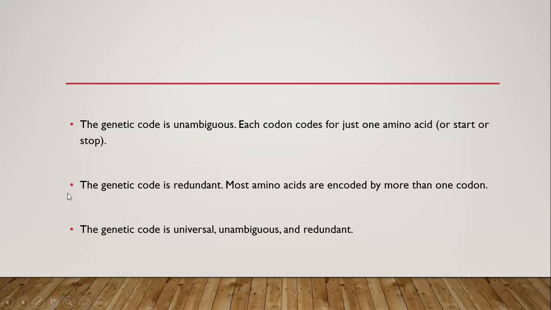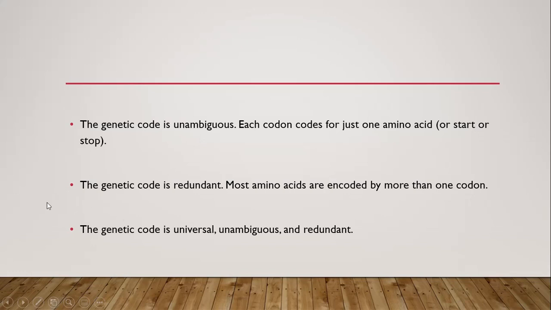The genetic code is unambiguous, which means that each codon codes for just one amino acid, and there's no room for any doubt or uncertainty. It's very unambiguous, because each codon codes for just one amino acid, or start or stop.